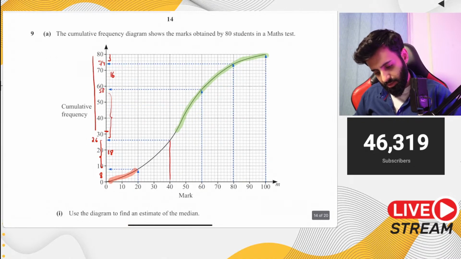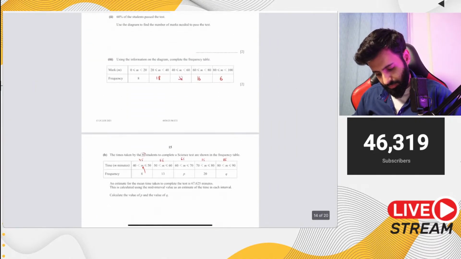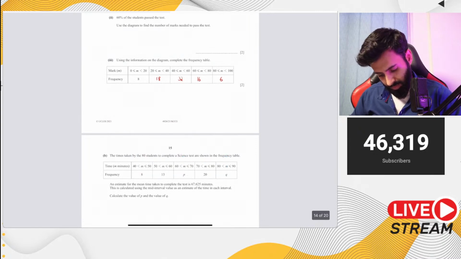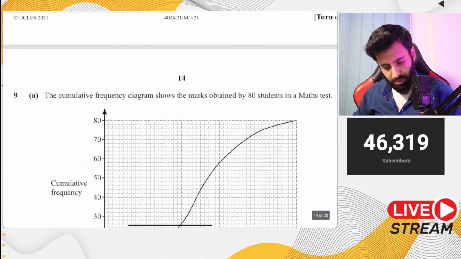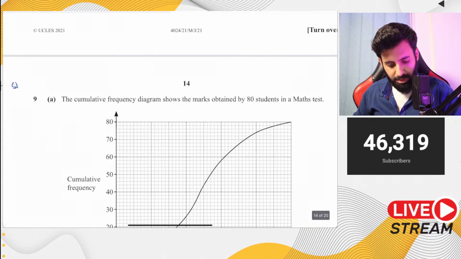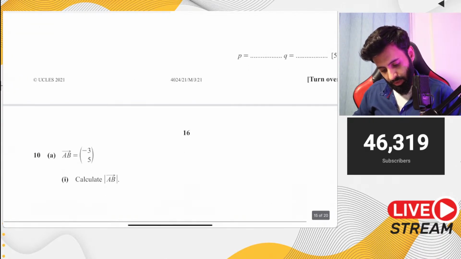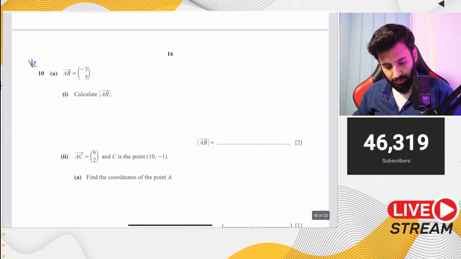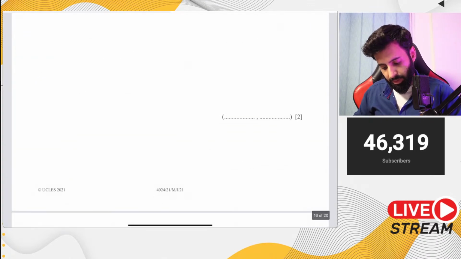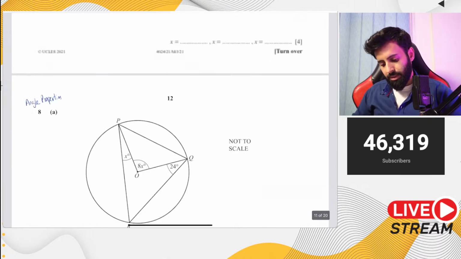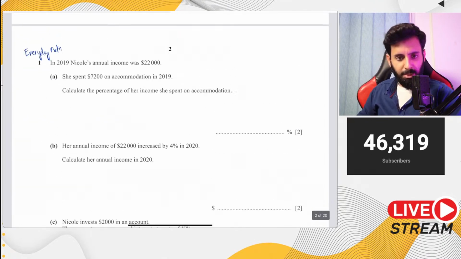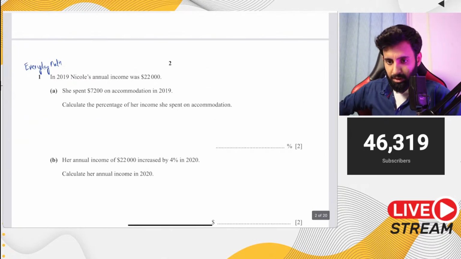And then this is statistics. Okay, I must have solved this earlier. So as I was saying, we have statistics, and I'm expecting a question on statistics in paper 2 as well. Then we have vectors. Vectors also didn't go untested, so you can expect a question on vectors as well. So that's it. Overall, let's see what the difficulty level of the paper is. Okay, let's start with the first question. Now here's the first question.